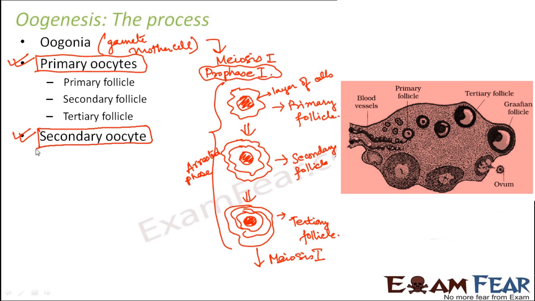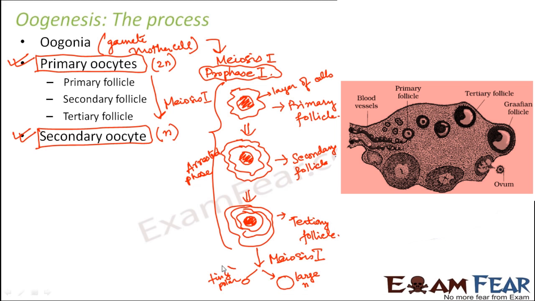And what were these secondary oocytes? The primary oocytes were diploid cells, but the secondary oocytes were formed as a result of meiosis 1. So what kind of cells will these be? These are haploid cells. As a result of meiosis 1, two unequal cells were formed. One cell was large and haploid, the other cell was very tiny, like a tiny polar body. This was also haploid, but it was a very tiny polar body.